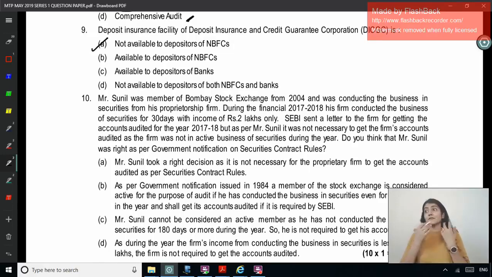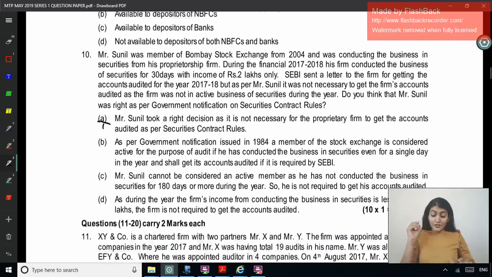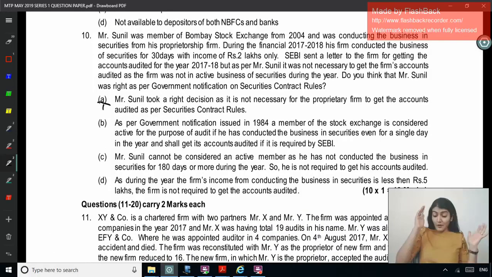As per the stockbroker audit, which members of the stock exchange are required to get their accounts audited? Any active member. And when are you considered to be an active member of the stock exchange? Even if you do even one trading activity, and here he has done it for 30 days. Even a single trade. Option A says Mr. Sunil took a right decision as it is not necessary for the proprietary firm. Option B says as per the government notification issued in 1984, a member of the stock exchange is considered active for the purpose of audit even if he has conducted the business in securities even for a single day in the year, and he shall get his accounts audited if it is required by SEBI.